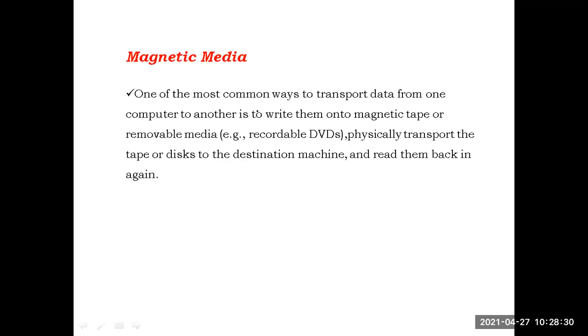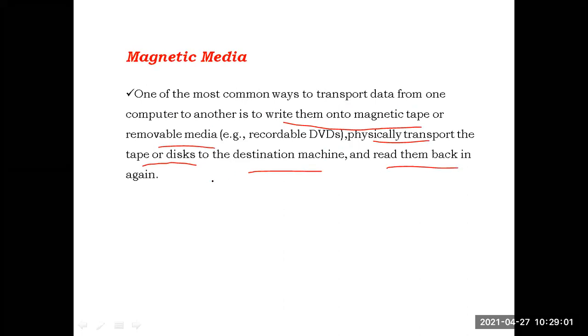One of the most common ways to transport data from one computer to another computer is to write the data onto a magnetic tape or removable media like CDs, DVDs, pen drives, hard disk. On some removable media, we will write the data, physically transport the tape or disk to the destination machine and read them back again. Clear? And this is the concept of magnetic media.